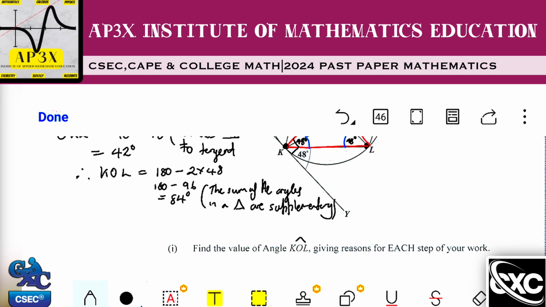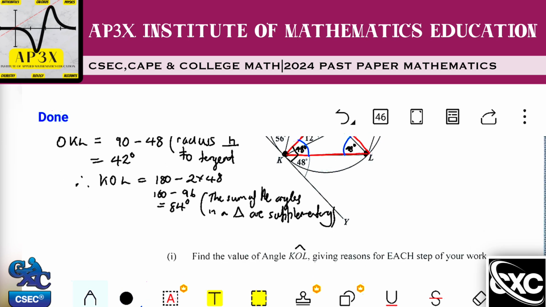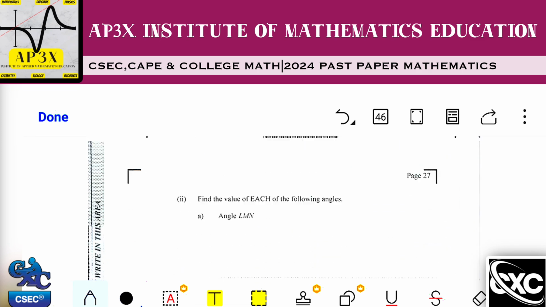All right, or you could just simply say that triangle KOL is an isosceles triangle, hence base angles are equal. That could also suffice as a geometrical reason. All right, so that basically answers this particular question then. So we could write our reasons down here, as I did not even see the space for the working out. But let's then move on to the next question.